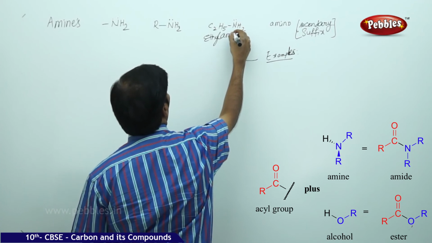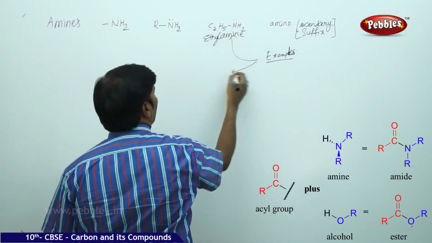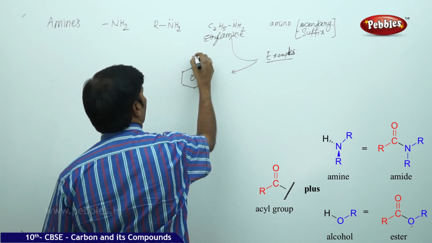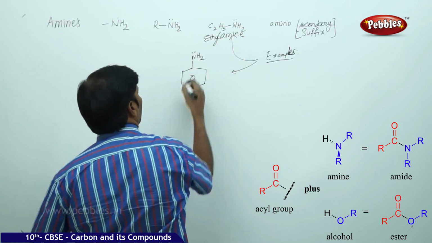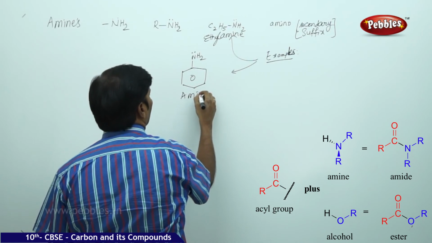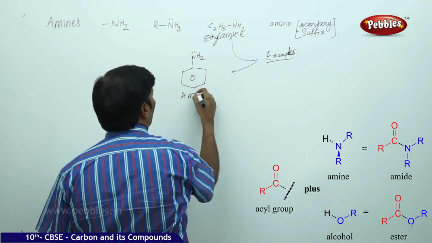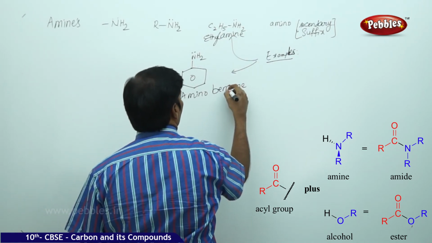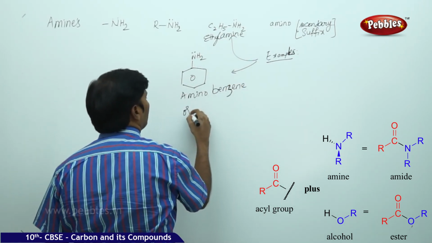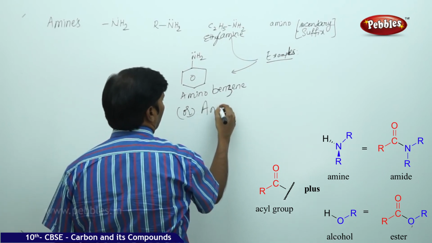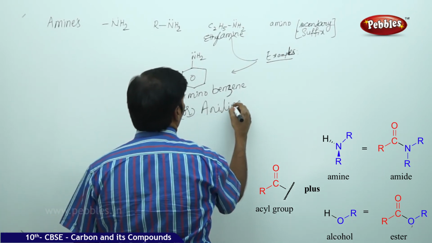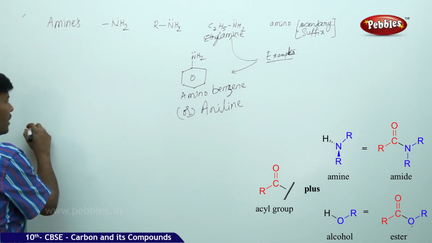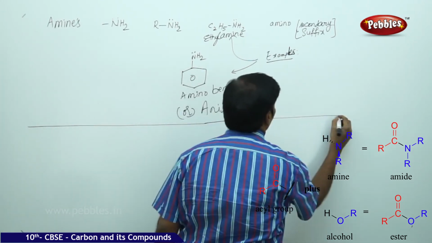You can even take a few more examples, like this is called aminobenzene, or sometimes you can also call it as aniline. You can call this as aniline. So this comes under the class of compounds, that is amines.